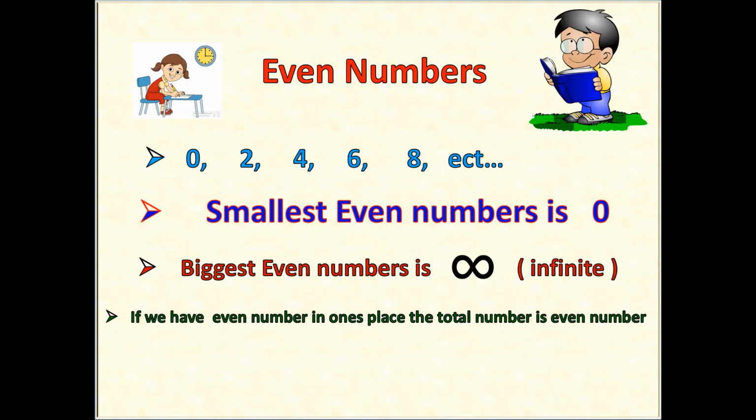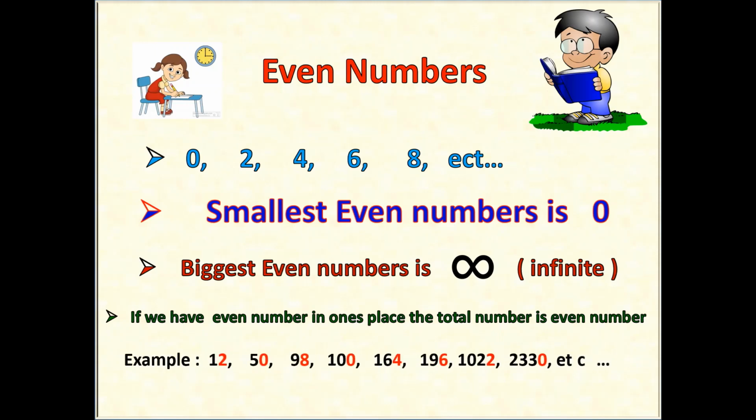If we have an even number in the ones place, the total number is an even number. For example, 12, 50, 98, 100, 164, 196, 1222, 2330, etc. Now see here.